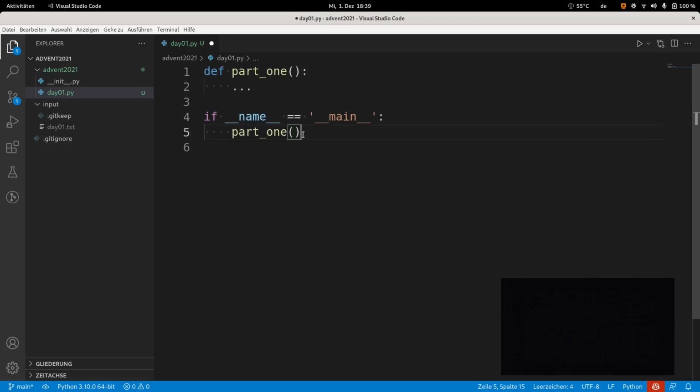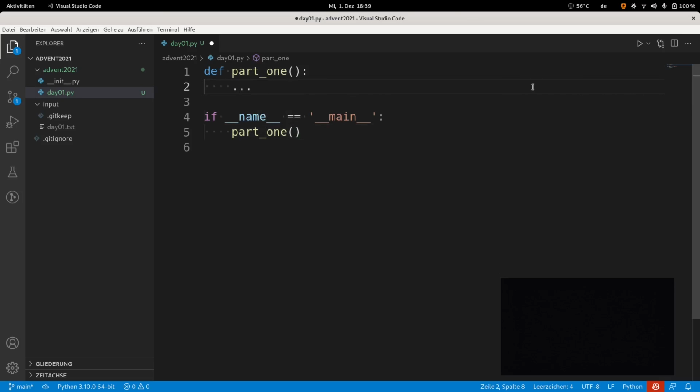When this special variable called underscore underscore name underscore underscore is equal to the value main with underscores, it means that you are being executed. So it's a best practice in Python to never put code in your module that is not in this name check, unless you specifically want your code to be executed whenever somebody imports your module. So here I invoke part1.